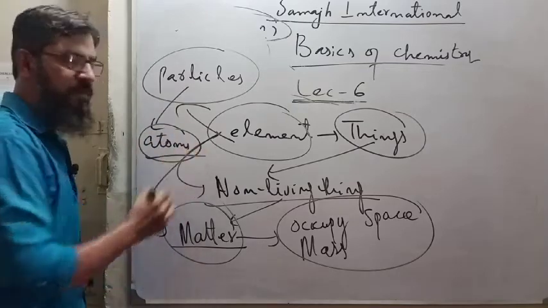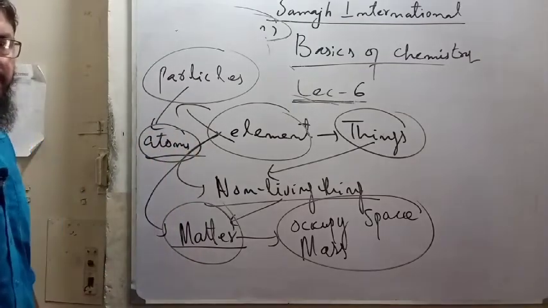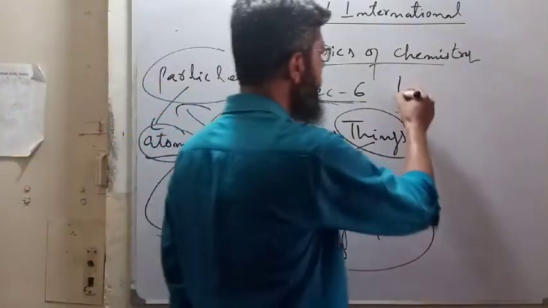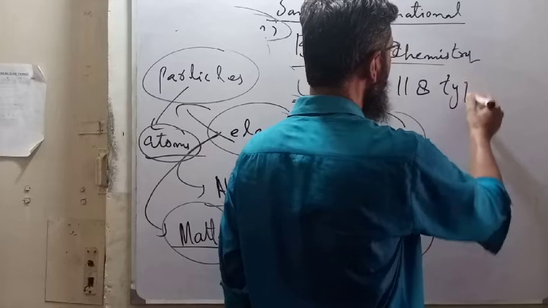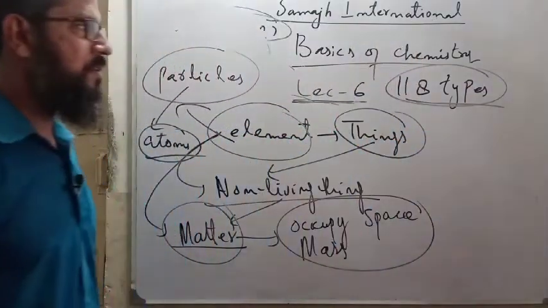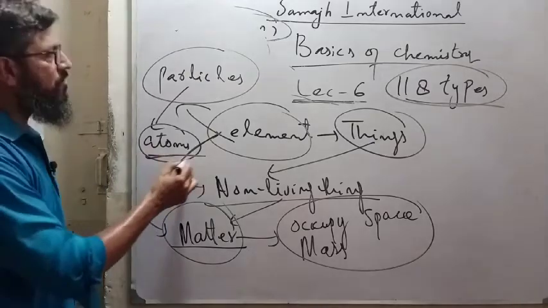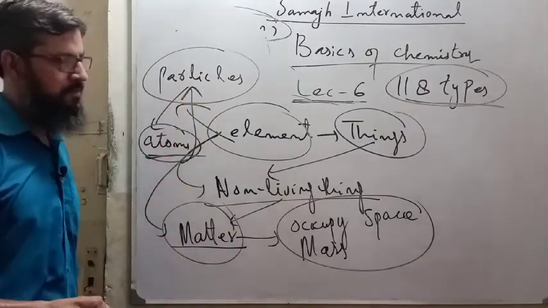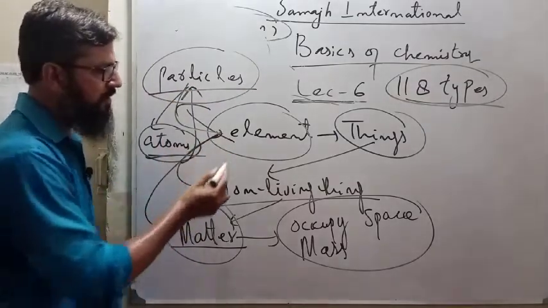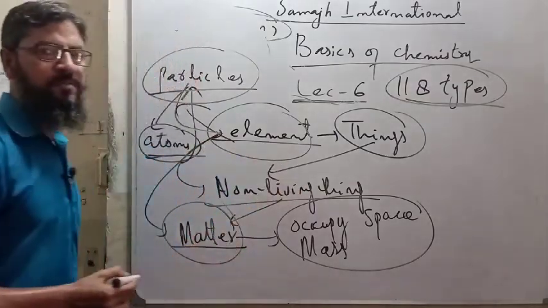We are discussing these atoms, and how many types of atoms are there? 118 types of atoms are there, and all the atoms are called particles. So which type of particles are actually involved in making this element?